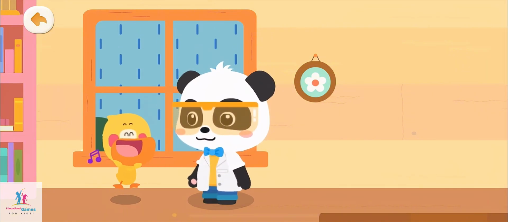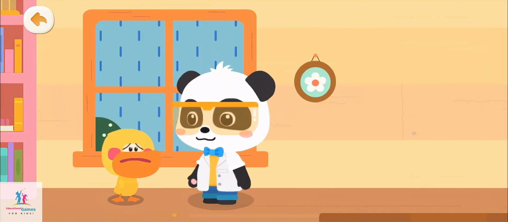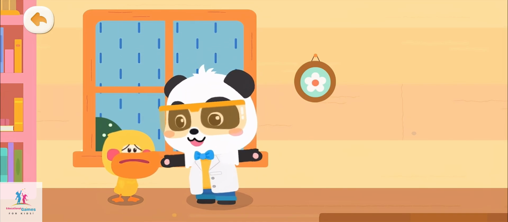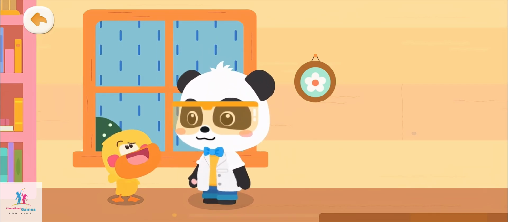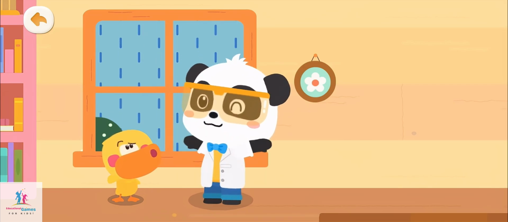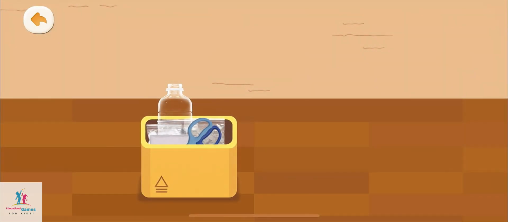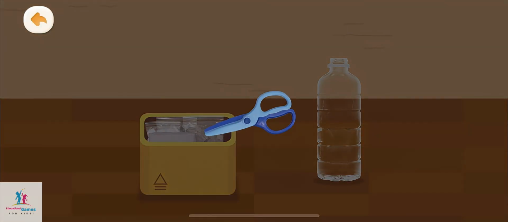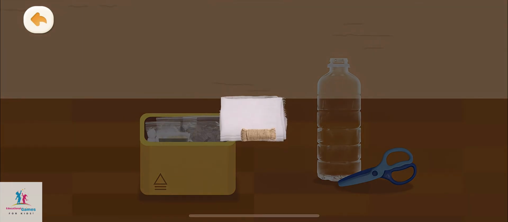Pitter patter, pitter patter. It is raining. But Mom says that rainwater is dirty. We can make the rainwater clean. Really? Let's make a rainwater filter. Tap and see what we need. Plastic bottle. A pair of scissors. Gauze and rope.